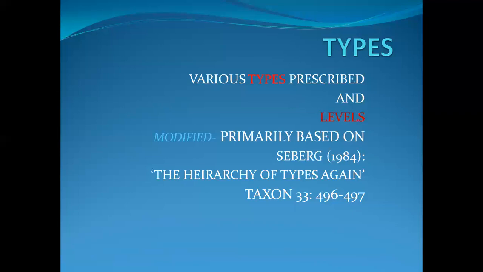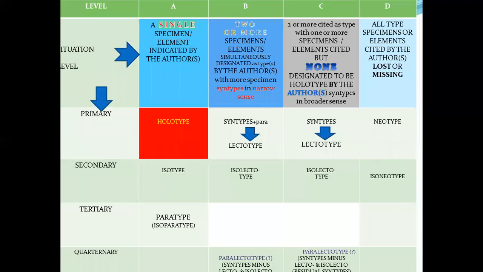Types: various types are prescribed, modified primarily based on the hierarchy of types of a taxon. These are the holotype, syntype, lectotype, neotype, isolectotype, and isoneotype.